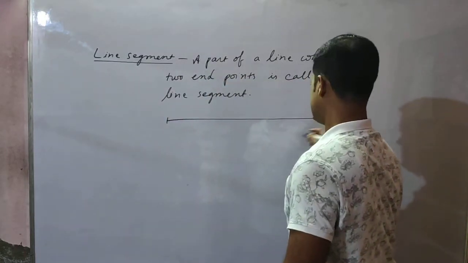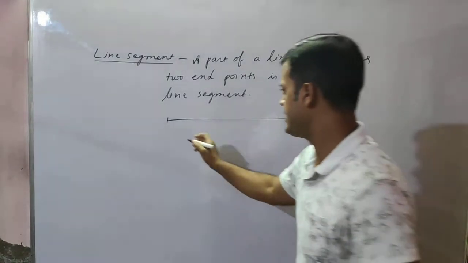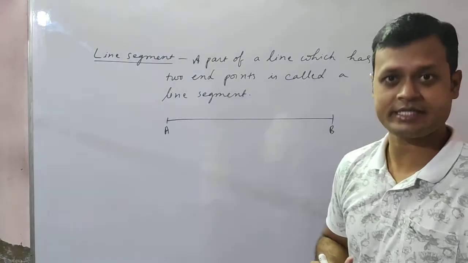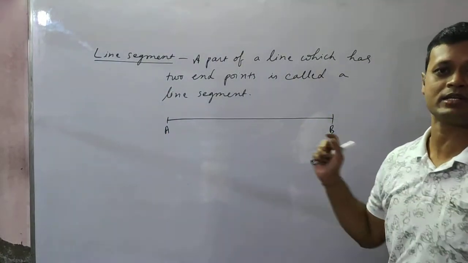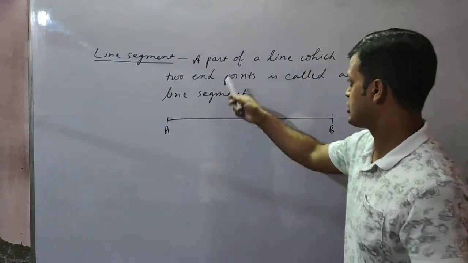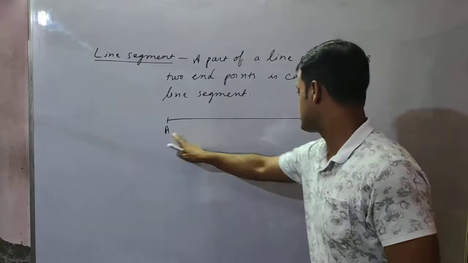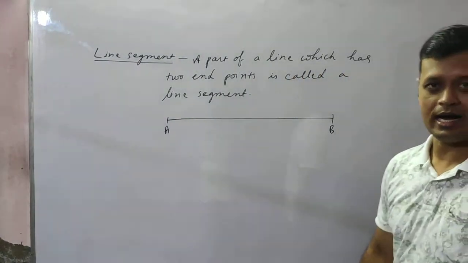See, this is a part of a line, isn't it? From the line we can cut this much off, and this must have two endpoints. A line segment is not extending. It is a fixed length, so from A to B you can measure with the help of a scale. A line segment is a part of a line that has two endpoints. A is one endpoint and B is the other endpoint.